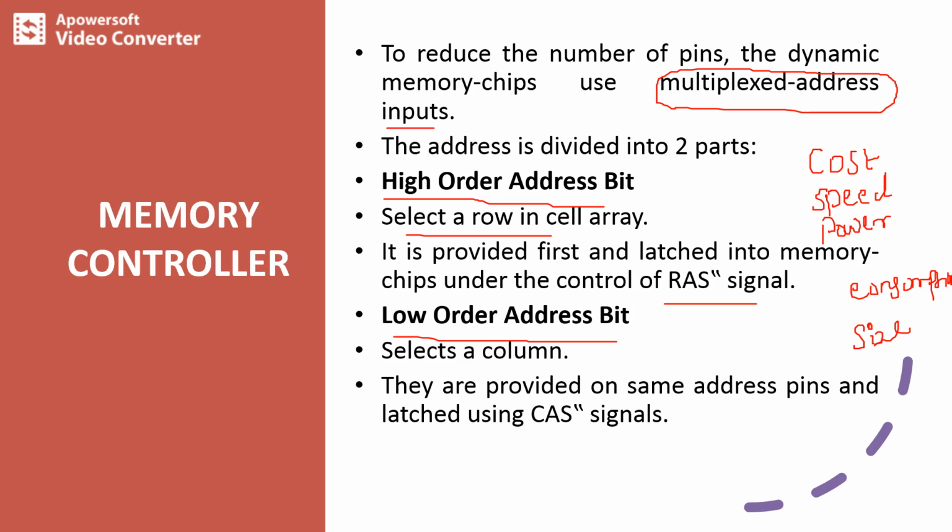The lower order bits are used to select the respective column, and this lower order address will be used to invoke or latch the CAS signal. So we make use of two signals, the row address strobe signal as well as the column address strobe signal. Both signals are active low signals, that is RAS dash and CAS dash signals.